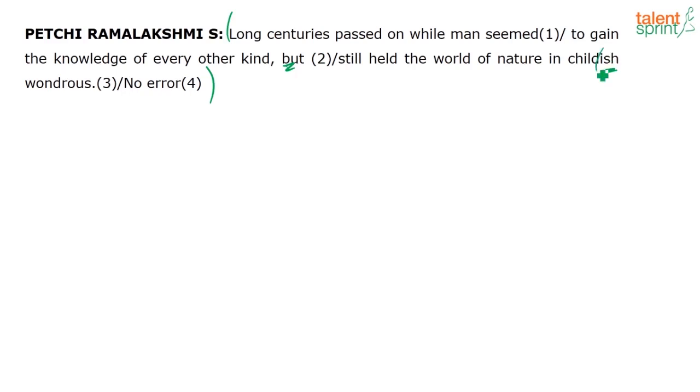Childish, ISH, suffix is an adjective. Childish and then again adjective, OUS, no. I need a noun. What noun form do I need here? Childish, what's the collocation? You might have read something in this particular context. I'll give exactly 10 seconds. Let me see who's going to come with the right answer. What is the word I need? I don't need an adjective again. Adjective, in this context, incorrect.